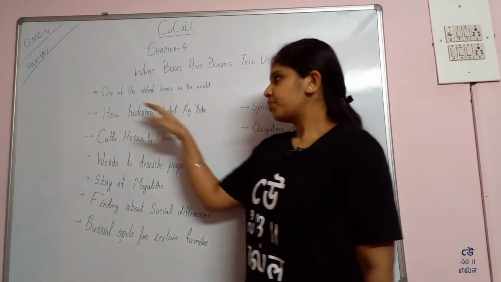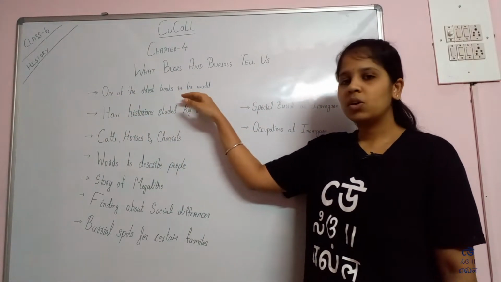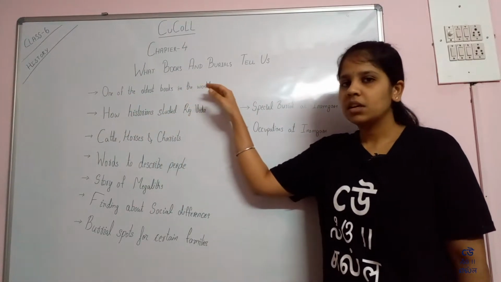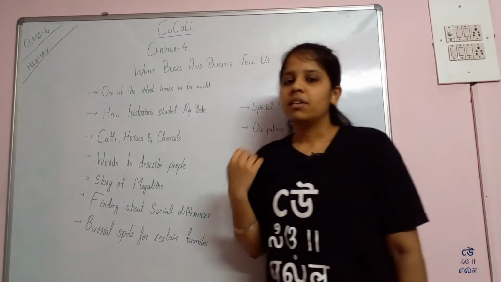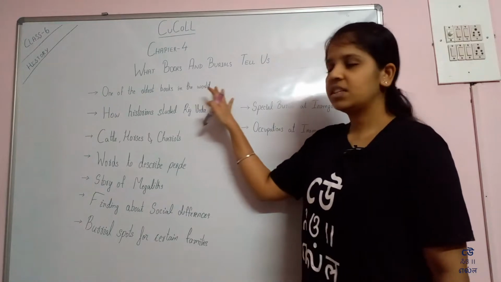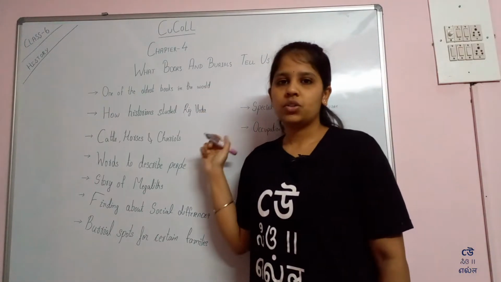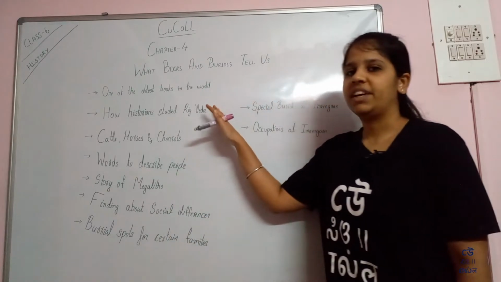So we will know about one of the oldest books in the world, that is the Vedas. We can learn about Vedas in this chapter. Next, we will learn how historians studied the Rigveda.